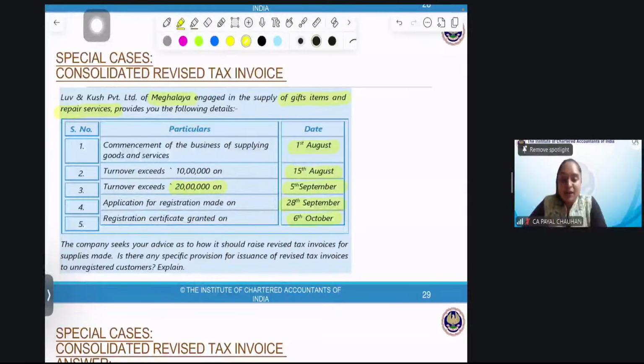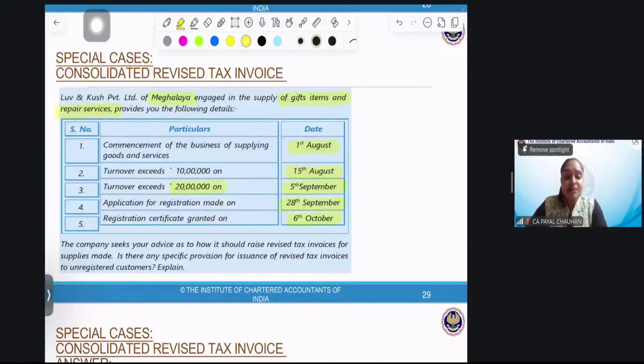The company seeks your advice as to how it should raise the revised tax invoice. Anyone from you people, the revised tax invoice will be for the period from this to this. You people need to answer. Perfect. From 5th September to 6th October. Everyone, I'm so happy you are giving the right answers.